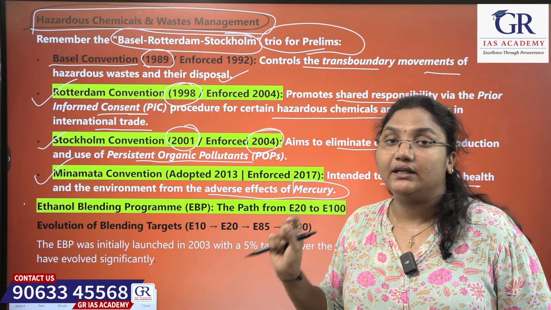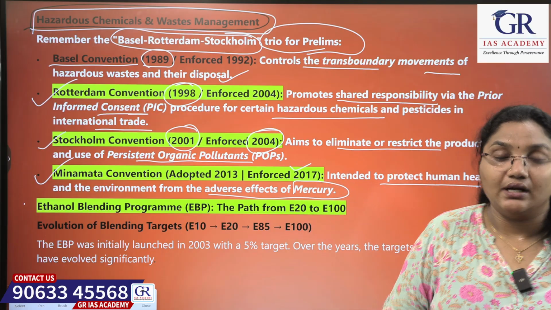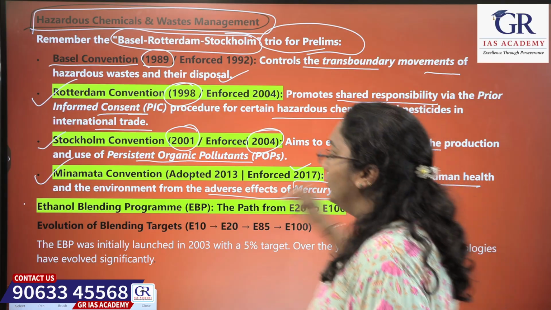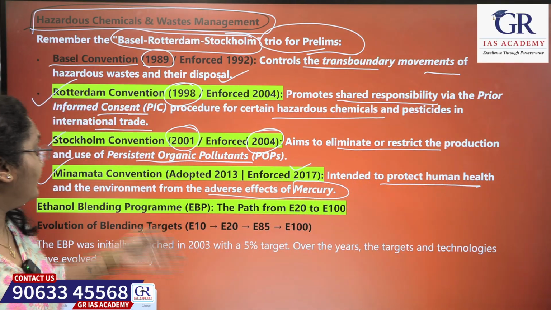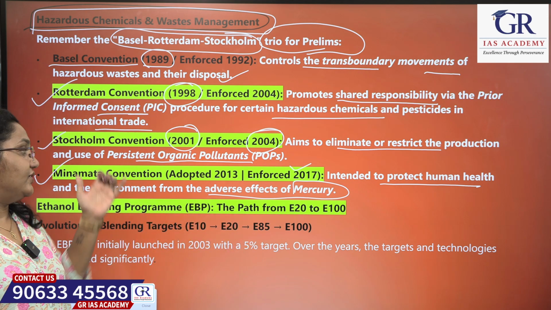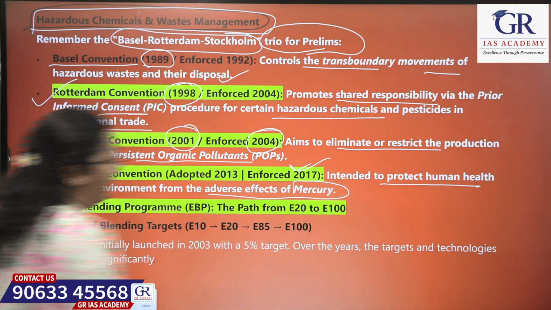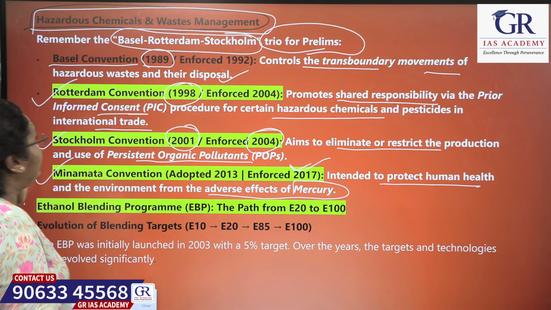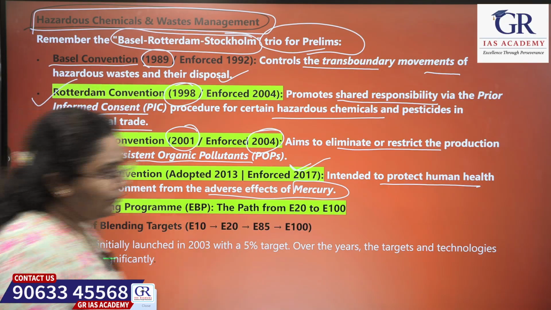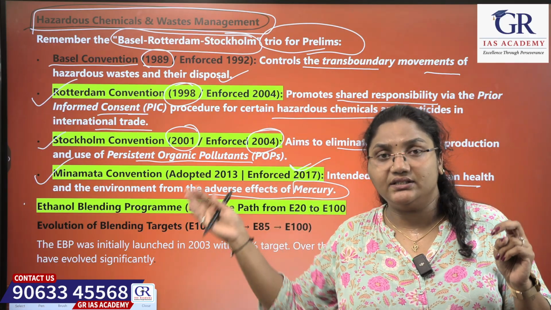It is for a single chemical, mercury. This convention is adopted because mercury is very dangerous, right? So, to protect the human health and the environment from the adverse effects of the mercury, this Minamata Convention was adopted in the year 2013 and came into enforcement in 2017. Okay, next, these are about the few conventions and acts which have come up for the flora, fauna, wetlands, for energy and all.